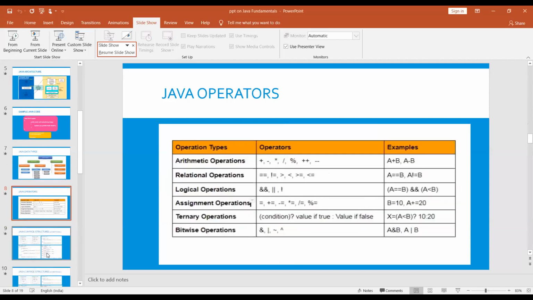Next, these are the operators which we use in Java. You already know them, as you already ran them in C language. Assignment operators, ternary operators, bitwise operators. You check those operators.